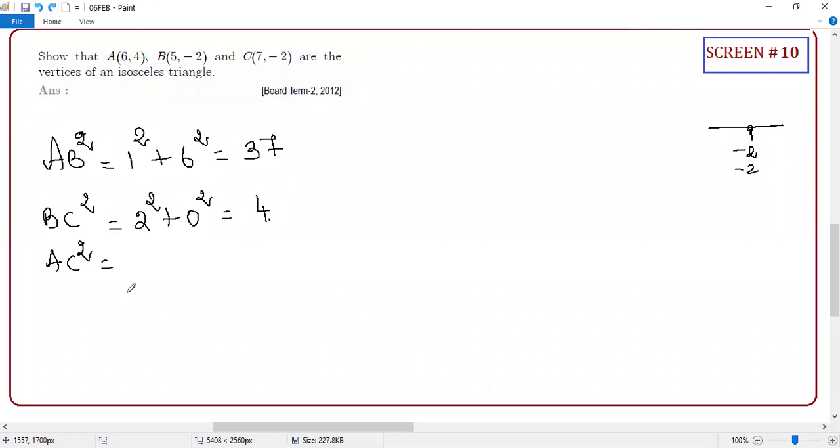Okay, who's supposed to answer AC square? Sri Lekha, sir. Tell me, Sri Lekha. 1 square plus 6 square, sir. 1 square plus 6 square. Yes, 6 square. 37. Guys, now who is going to give me the conclusion? I want Tanmay. Tanmay, can you give the conclusion? I think you joined late, so you cannot.